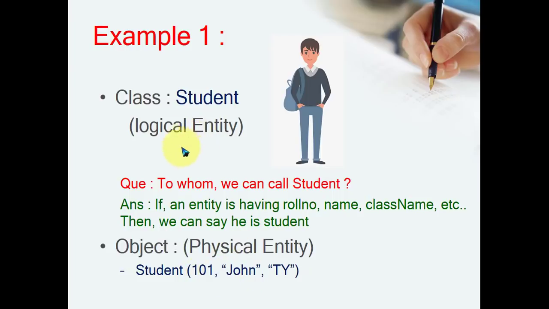So class does not have a physical existence. For example, in your class, suppose 70 students are studying, so the 70 students have a common behavior. But if we call particularly with a roll number, then individual students have their own state and behavior, correct? So that is an object. These objects are important, and these objects are based on the logical entity, that is the class. So class is basically a collection of data members and behavior, that is methods, and on the basis of a class we create objects, and then we interact with those objects in a software model.